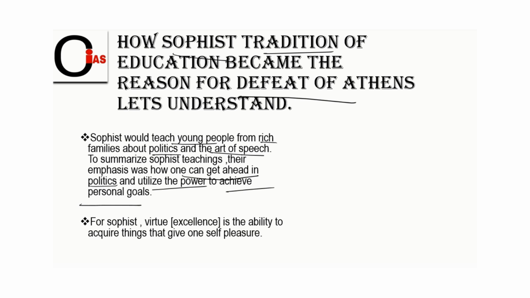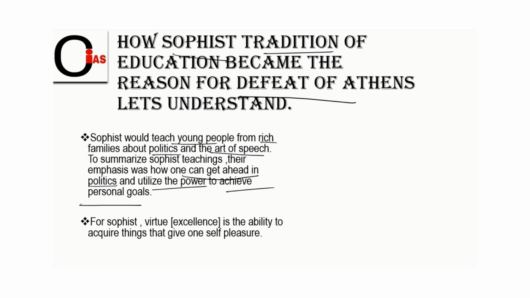Politics of sophists. Basically, they taught the young youth that coming into power is nothing. Just think of yourself, think of the wealth, think of the pleasure. That is what the reality of life means. That is what sophists used to teach the youngsters of Athens.